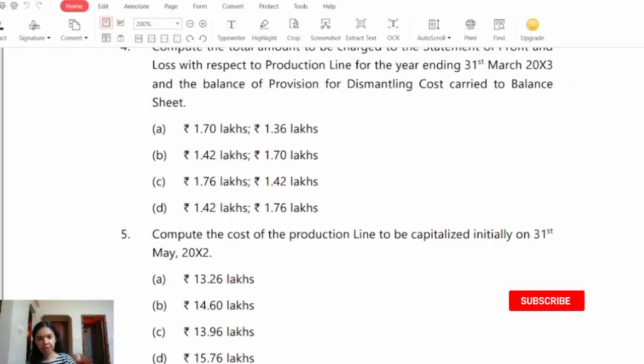Now we'll see the MCQ number 5. Compute the cost of the production line to be capitalized initially on 31st May 2022. Option A, rupees 13.26 lakhs. Option B, rupees 14.60 lakhs. Option C, rupees 13.96 lakhs. Or option D, rupees 15.76 lakhs.